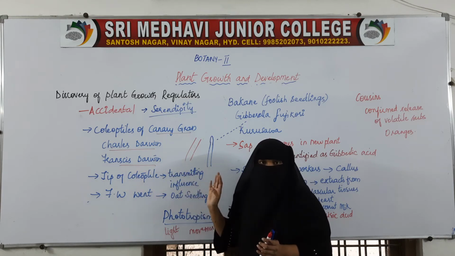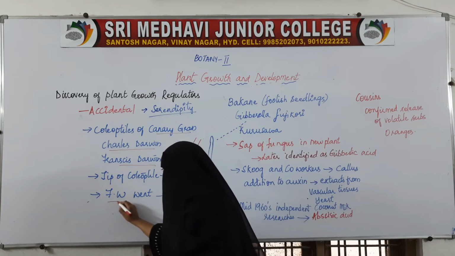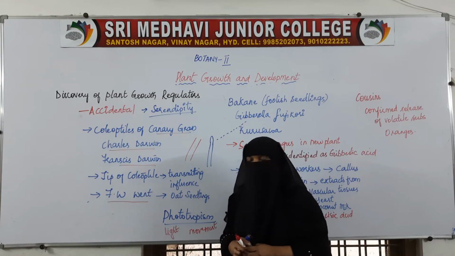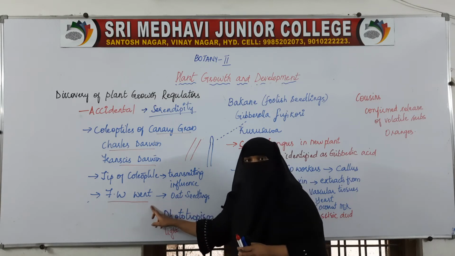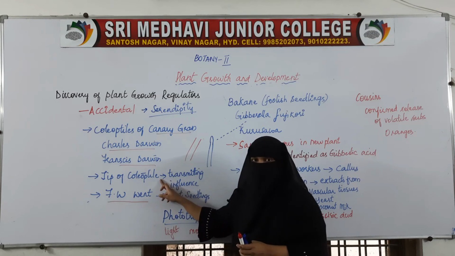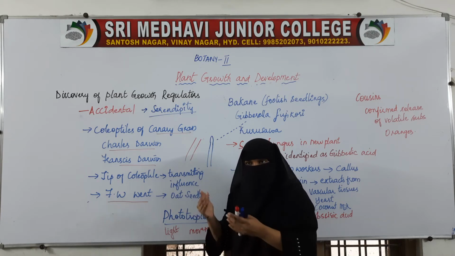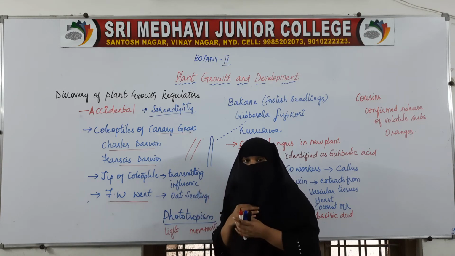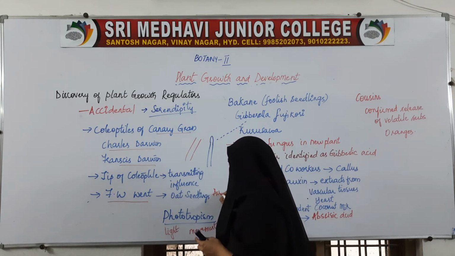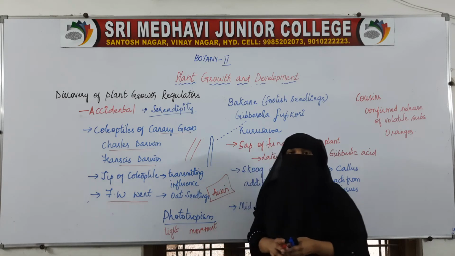They discovered that only. But later another scientist named F.W. Went discovered from oat seedlings that the transmitting influence of this coleoptile to move towards the light is because of the substance called auxin.